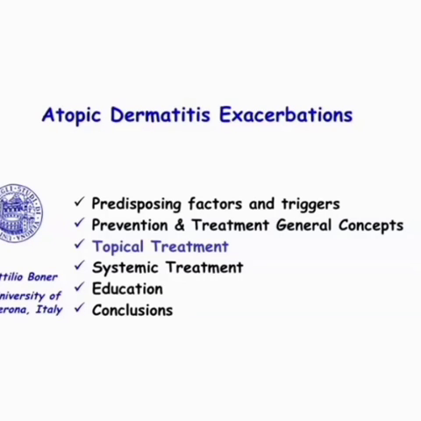Atopic dermatitis has acute and chronic states, so it will be exacerbated during favorable conditions. So the first thing we have to do, in order to prevent the exacerbation, is identify the predisposing factors and triggers and prevent them. Then prevention and treatment of general problems, then topical treatment, systemic treatment, and we have to give education to the client. So in general measures, the things we have to tell the patient are, first one,